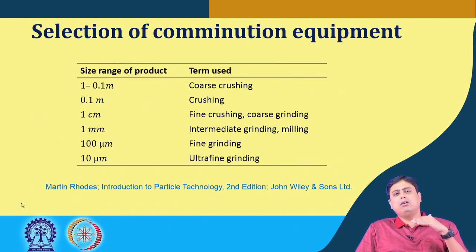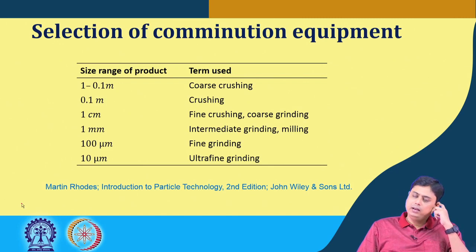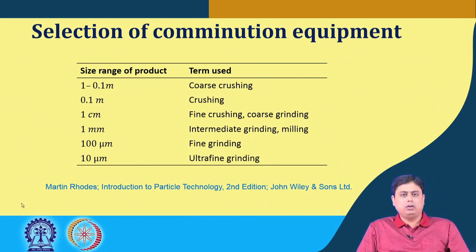After that we have fine grinding and ultra fine grinding. Fine grinding goes in the range of 100 micron and ultra fine grinding goes in the range of 10 micron. So these are the typical terminologies that are used.